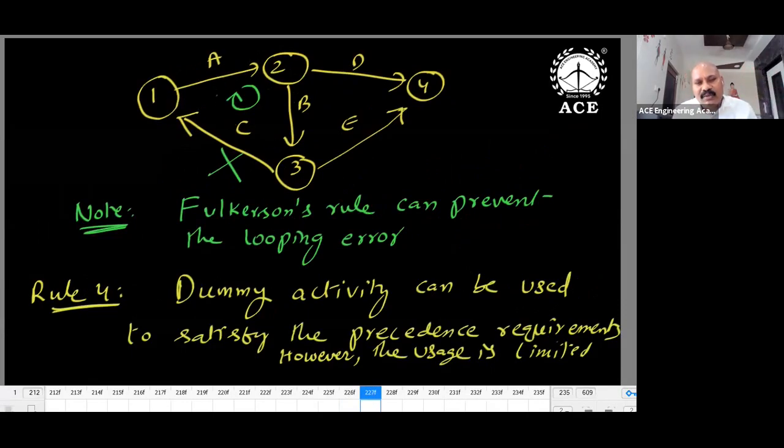If I get a loop, the project will never end. 1, 2, 3, 1, 2, 3, like this, it keeps moving. So to overcome this problem, we use Fulkerson's rule. What is Fulkerson's rule? Tail number less, head number high.